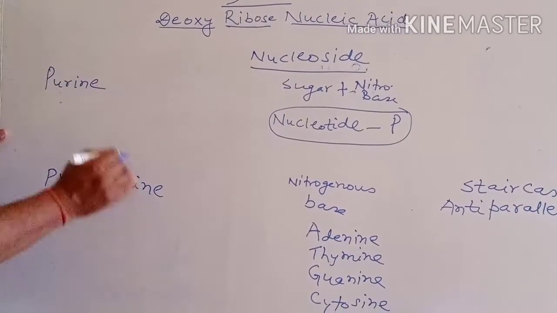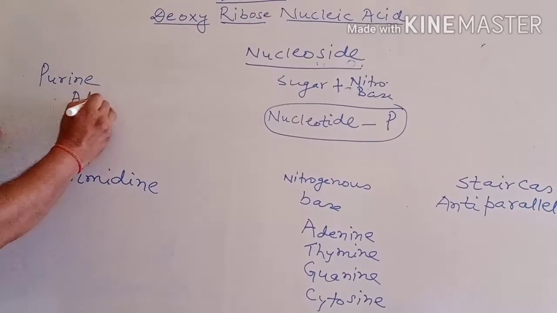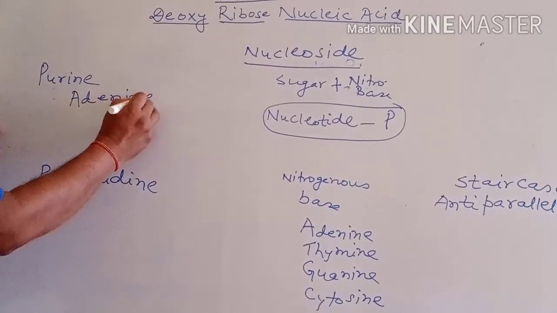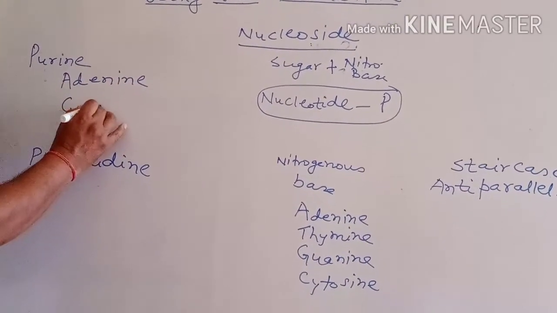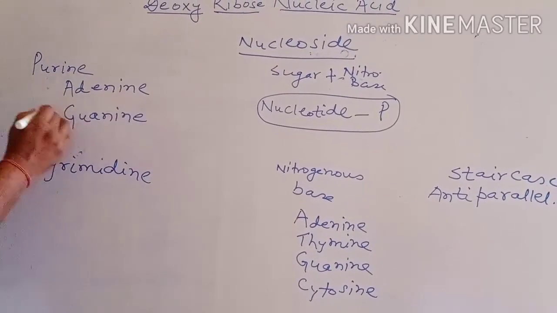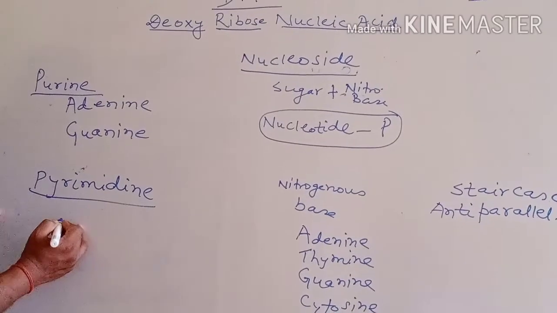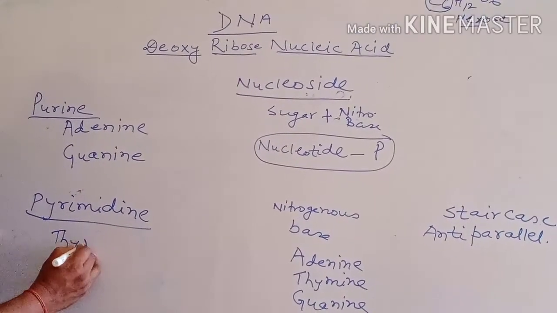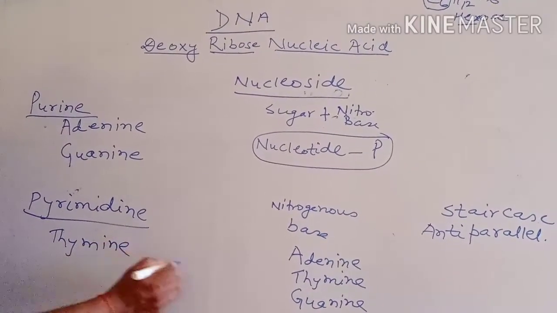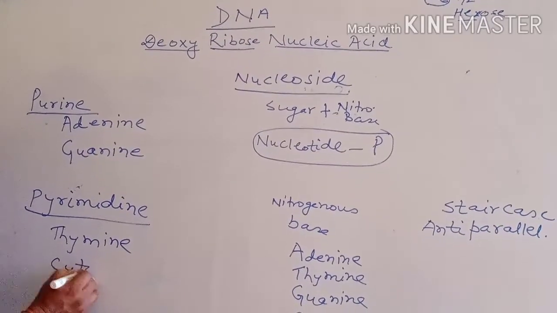In purine, there are adenine and guanine. Similarly, in pyrimidine, there are thymine and cytosine.